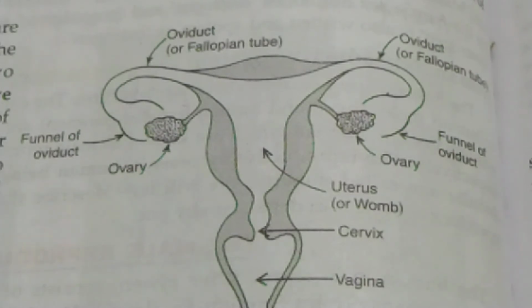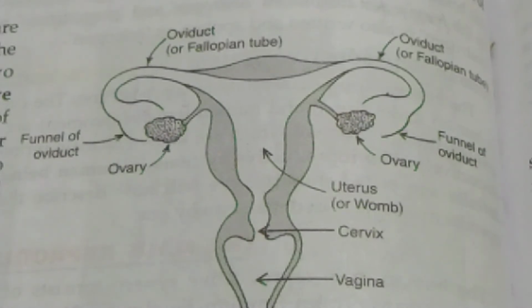One egg is produced every month, and each ovary produces the egg alternately. It is not that both the ovaries will produce the egg. In one month, if the left ovary is producing the egg, the next month the right ovary will produce the egg.